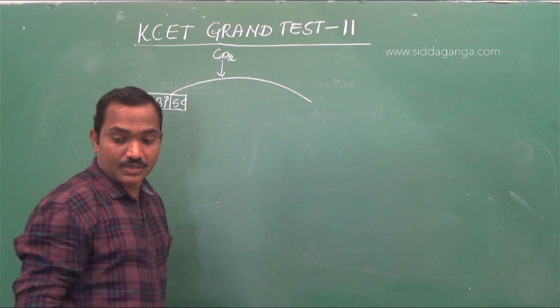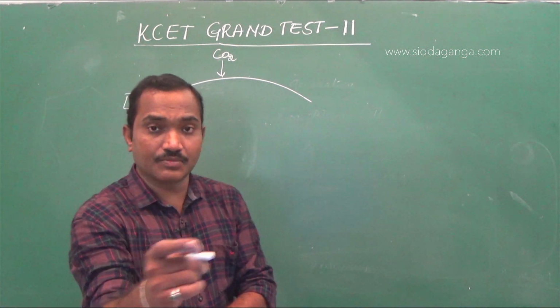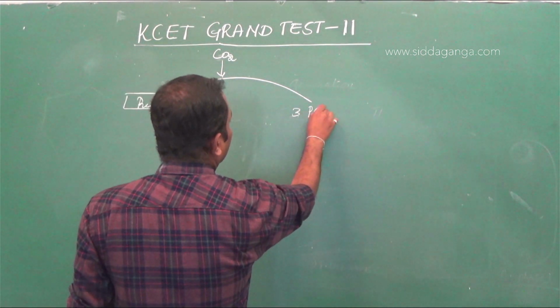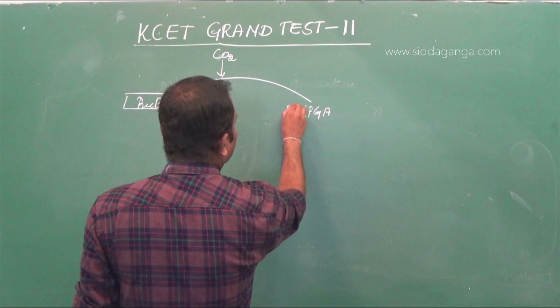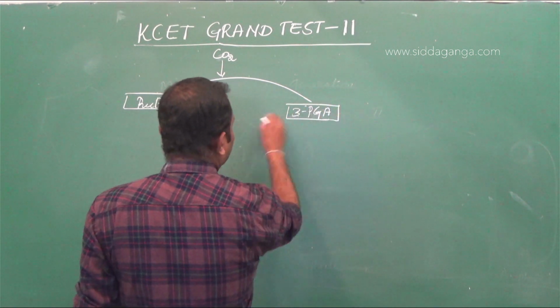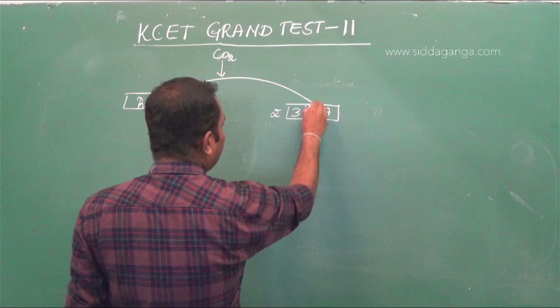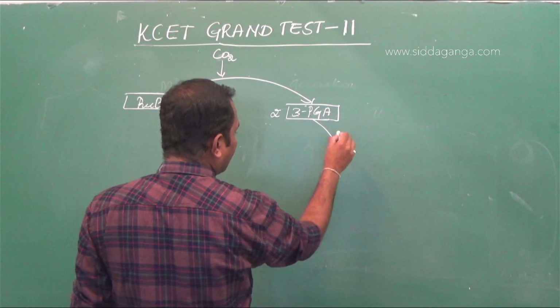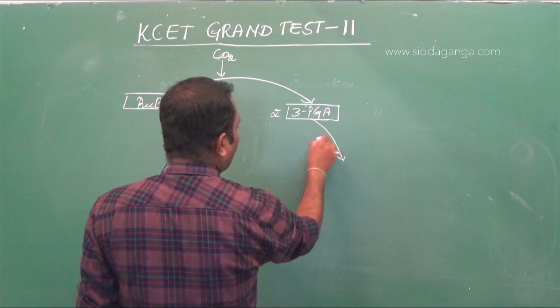But of course, as the 6-carbon compound is unstable, immediately it splits into 2 molecules of 3-PGA, 3-phosphoglyceric acid. This 3-phosphoglyceric acid undergoes reduction.